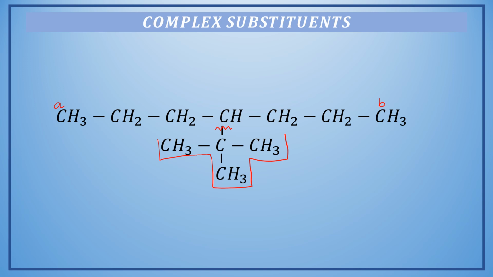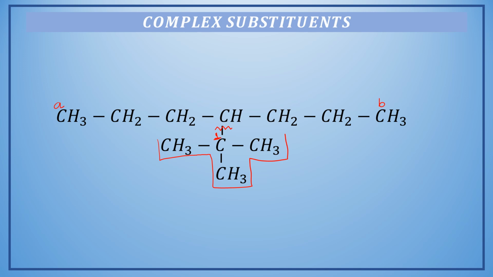The rule says that whenever we have to name the substituent, we should always start numbering from the carbon atom which is linked to the parent chain. So always the carbon atom that is linked to the parent chain will be marked as 1. Now starting from this carbon, we have to find the longest continuous straight carbon chain.